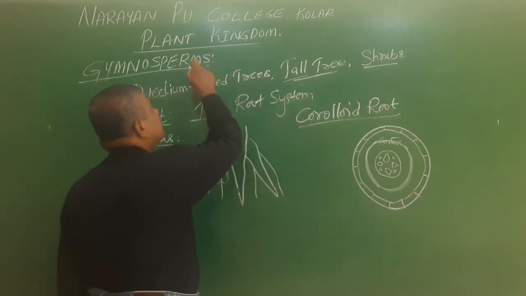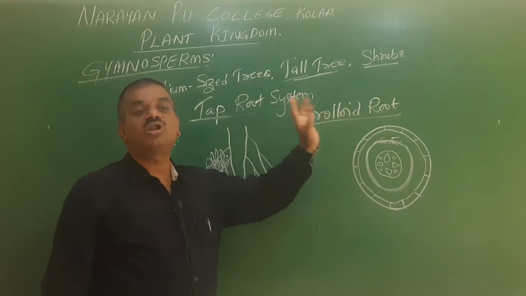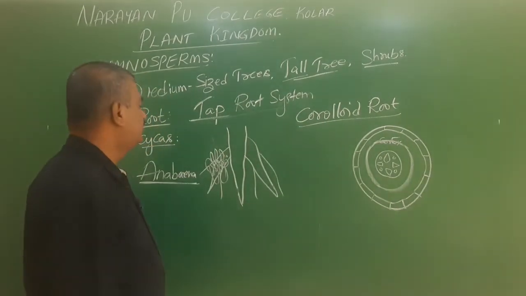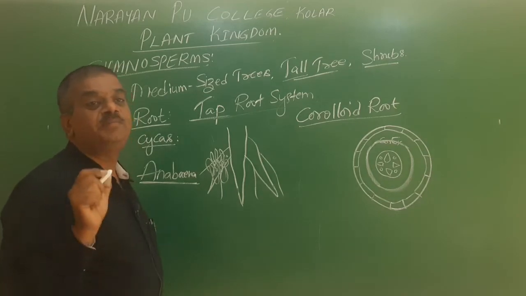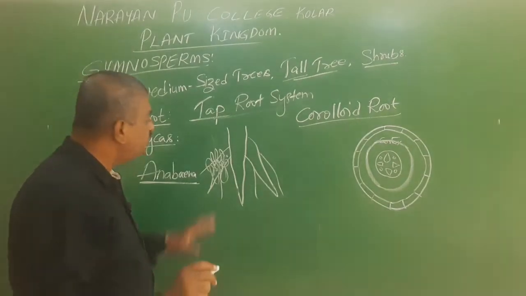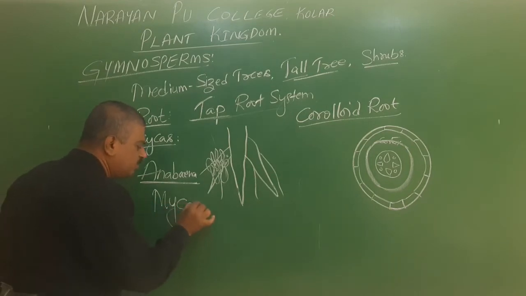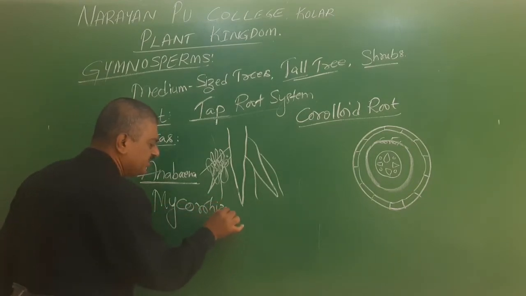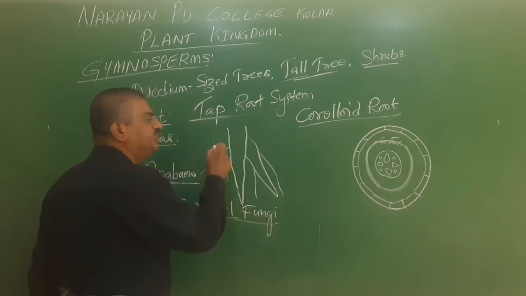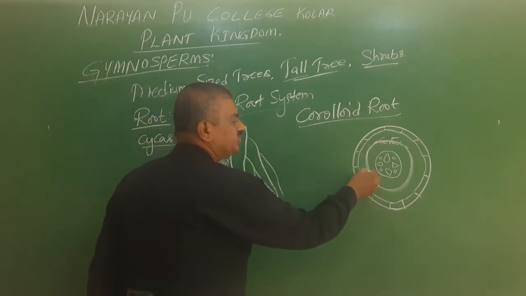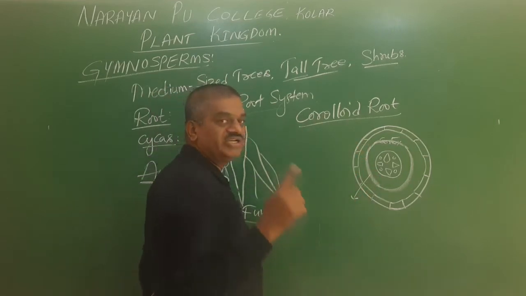So in cycas, or in gymnosperms, along with the taproot system, coralloid roots are also present. In some, instead of algae, fungi can penetrate. The fungi which penetrate into the roots are called mycorrhizal fungi, which enter the root and help in the formation of a fungal layer. When an algae enters, it is called an algal layer.